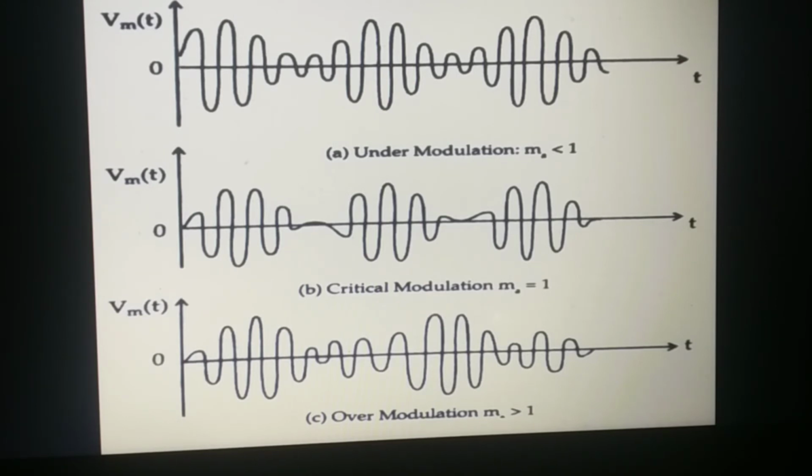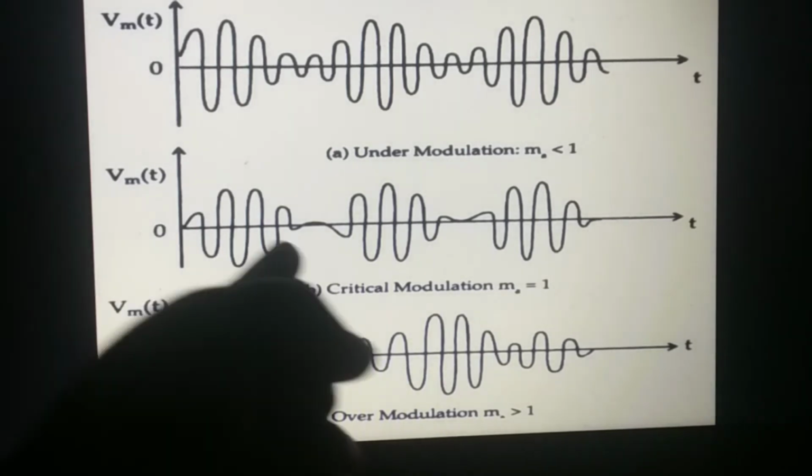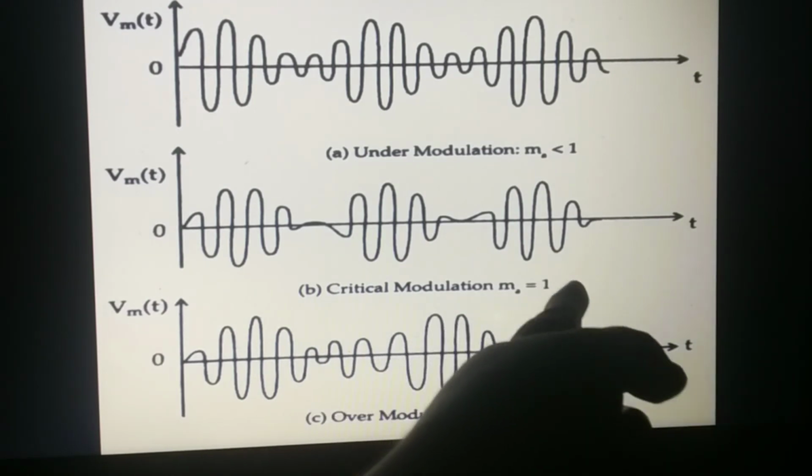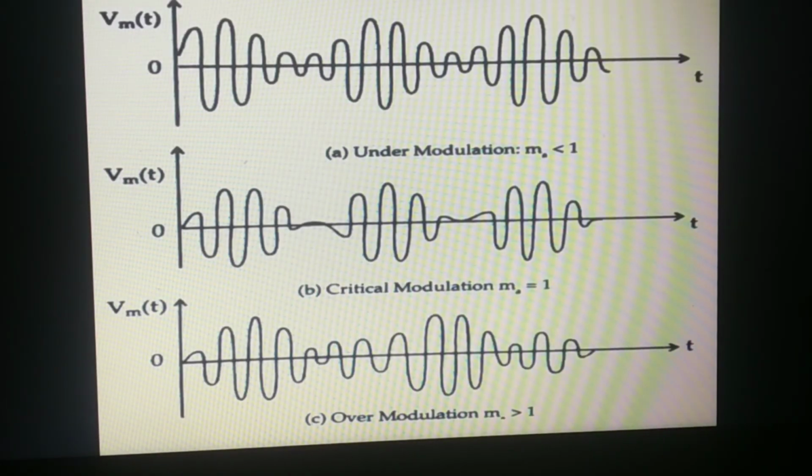If the modulation index is less than 1 and the modulating voltage is less than the carrier voltage, then it is called under modulation. If the modulation index is equal to 1 and the modulating voltage is equal to the carrier voltage, then it is called critical modulation. If the modulation index is greater than 1 and the modulating voltage is greater than the carrier voltage, then it is called over modulation. So we have three different degrees of modulation. These are classified based on the amplitude of the message signal with respect to the carrier signal.